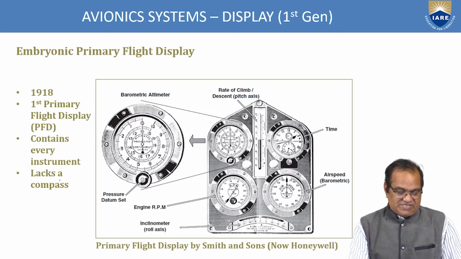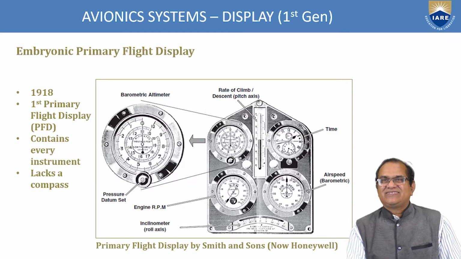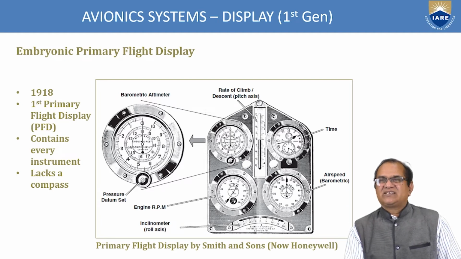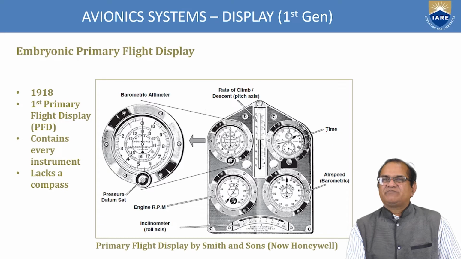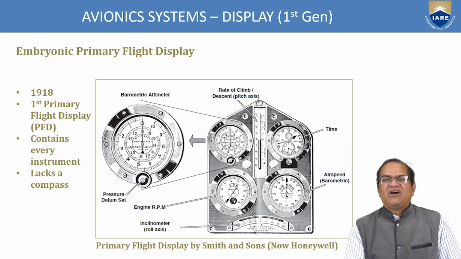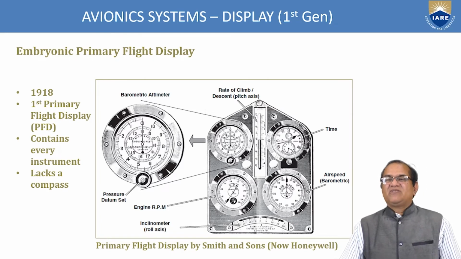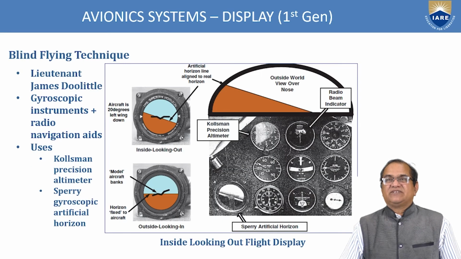It contains every instrument like a compass, altimeter and pressure datum set, airspeed indicator, time indicator, rate of climb indicator, engine RPM, inclinometer, all things. It was like this. Primary flight display by Smith and Sons. Now it is Honeywell; previously its name was Smith and Sons. They manufactured it in 1918.